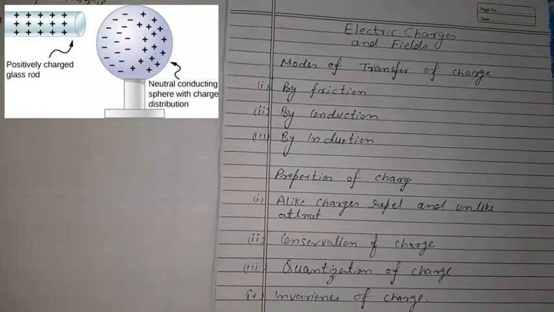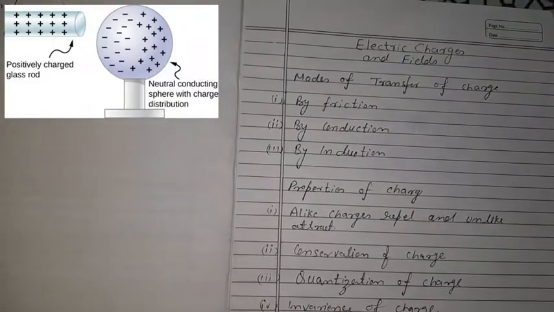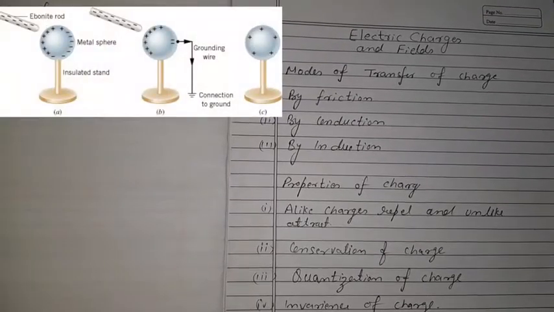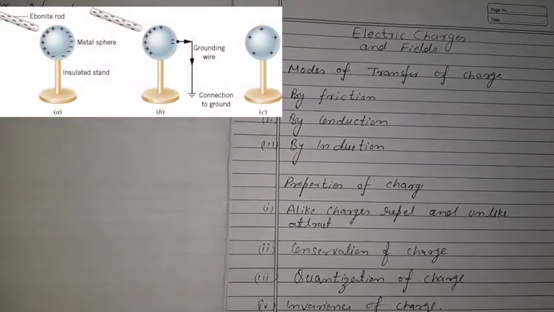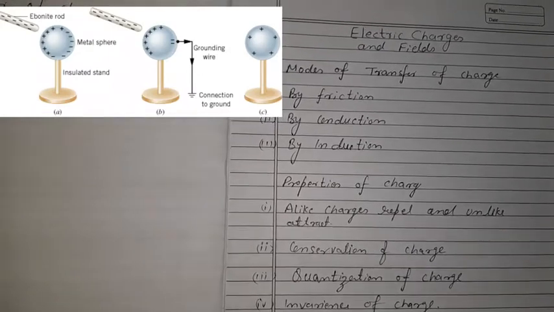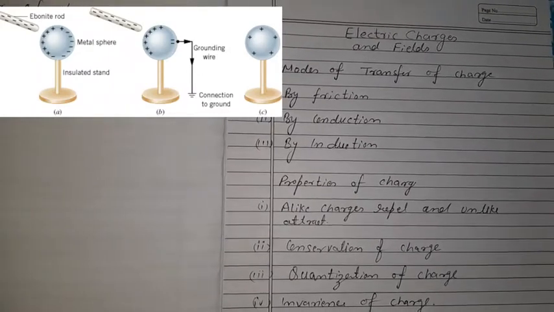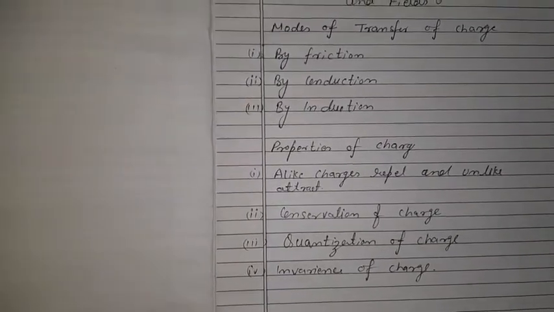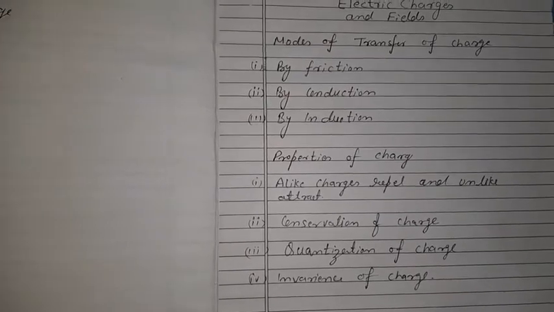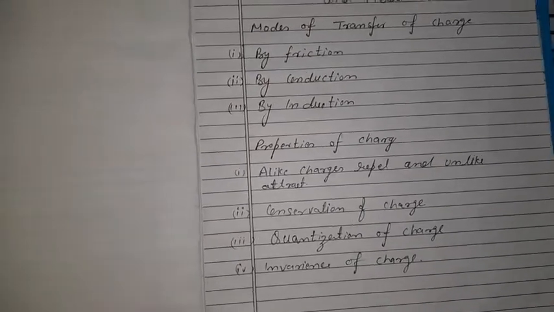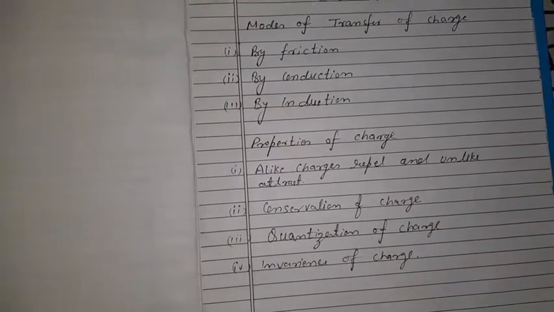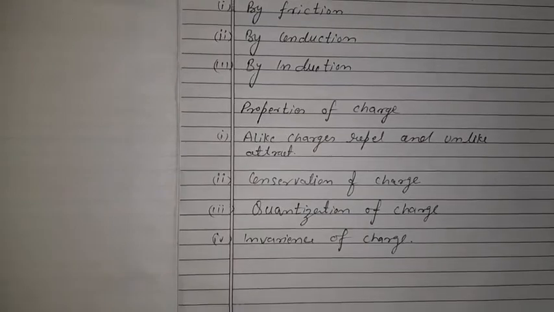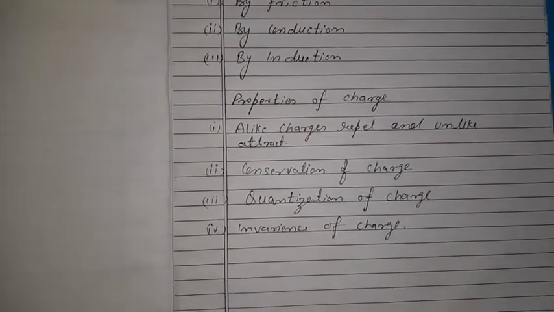Then the third was by induction. In induction, the physical contact is not required, and the charge appearing on the other body was different in nature from the parent body. Then we have studied the properties of charges. Although we have some more properties, these properties are important.